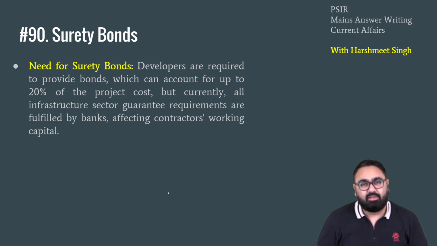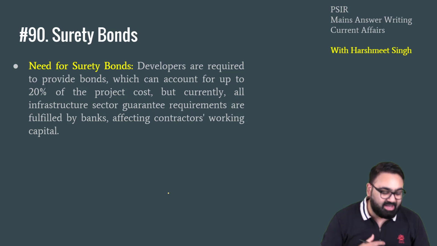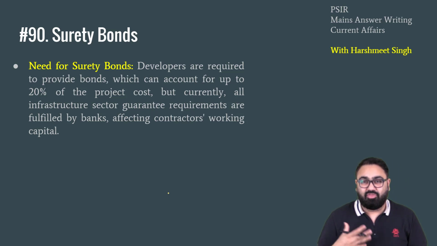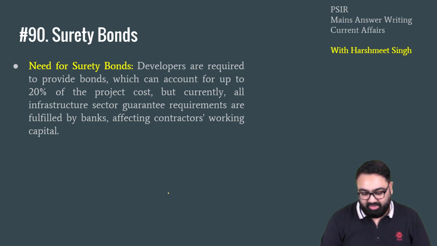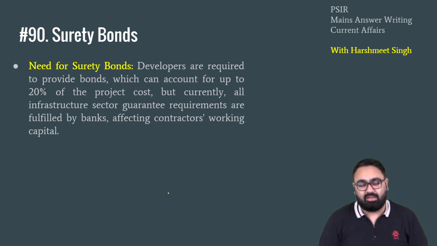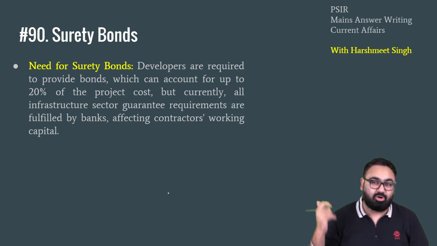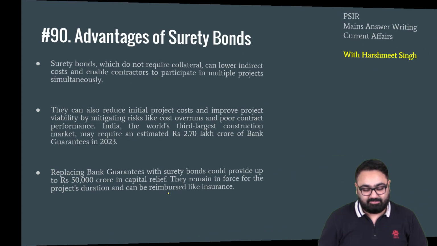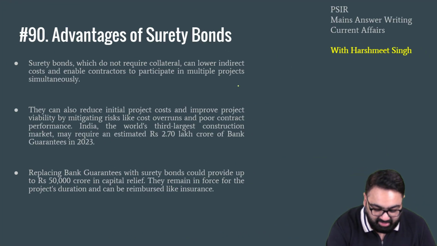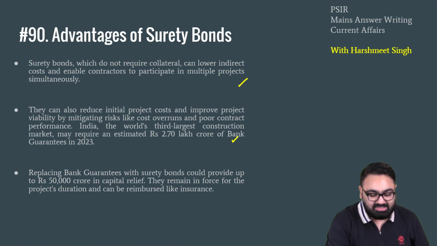As we discussed, the need for surety bonds is simple. Number one, to have an alternate mechanism, not just depend upon the banks to give you guarantees, have insurance companies also come into this sector and also allow more money into the hands of the companies rather than paying a huge amount of money to those banks. These are the advantages of these surety bonds.